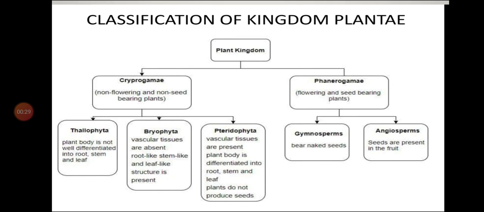We have studied that Kingdom Plantae is divided into two groups, that is cryptogams and phanerogams. Cryptogams are divided into thallophyta, bryophyta and pteridophyta. In our last 3 lectures, we have studied about each division in detail. Today we are going to start with phanerogams, that is flower and seed bearing plants. Phanerogams means flower and seed bearing plants.